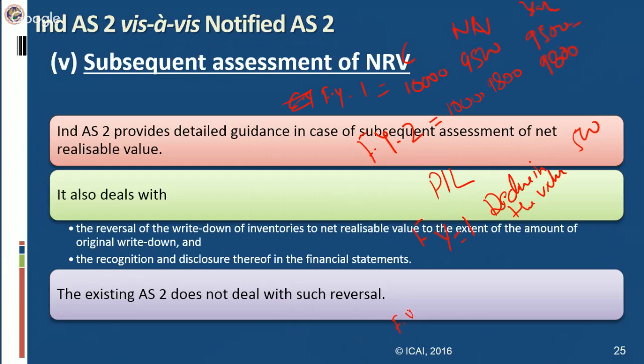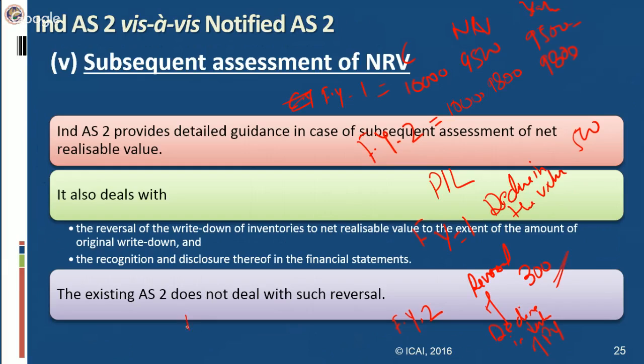In financial year 2, out of 500, only 200 is still the decline in the value and 300 has been recovered, your NRV has increased. In such a case, out of this 500, to the extent of 500 only we can reverse it back. So there will be a reversal of NRV, and this 300 will be reversal of decline in value of previous year. This will be shown as an income.